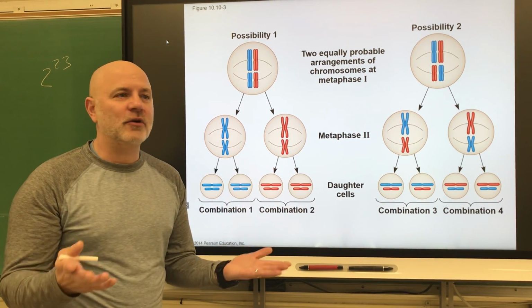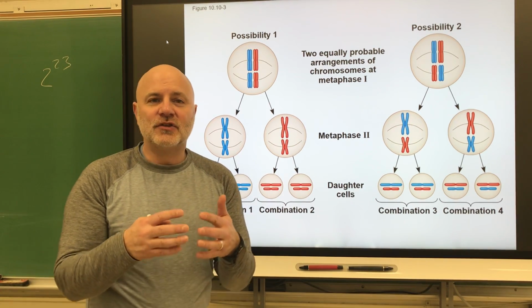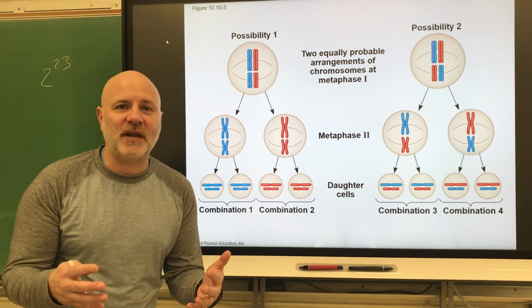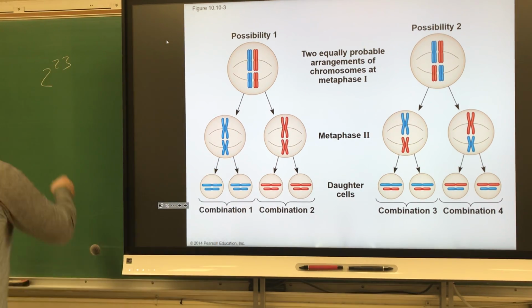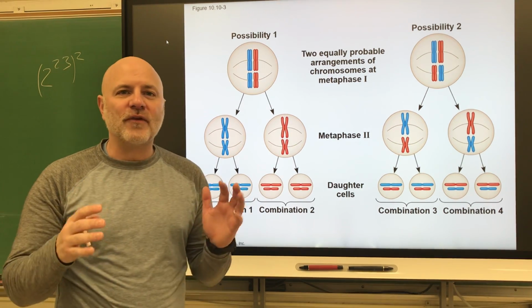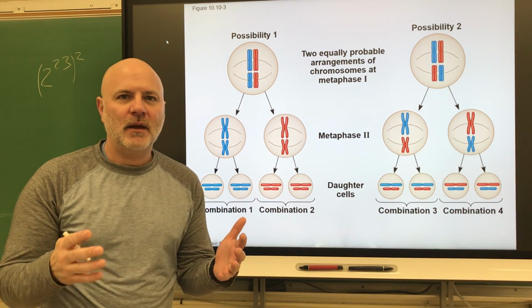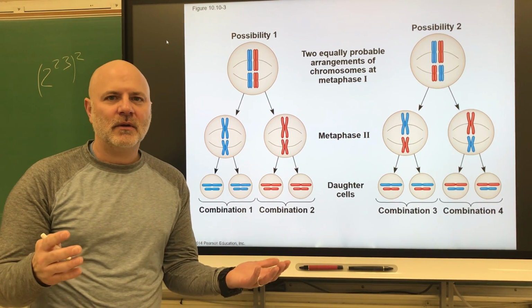Because what you have to do is bring those gametes together at fertilization. So to determine all the possible combinations that can occur in a zygote, you have to take this number, 2 to the 23rd, to the 2nd power. And that number is over 70 trillion possible combinations of the chromosomes in a zygote, right?